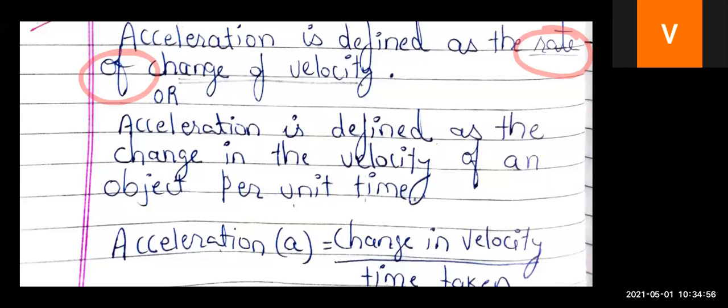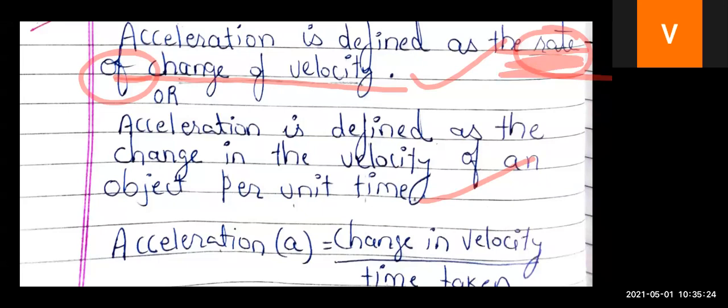Rate of means divide by time. So you get one more definition for acceleration, that is the rate of change of velocity. You can either define acceleration as the rate of change of velocity, or you can define as the change in velocity per unit time. Per unit time means upon time, and that is same as the word rate of.